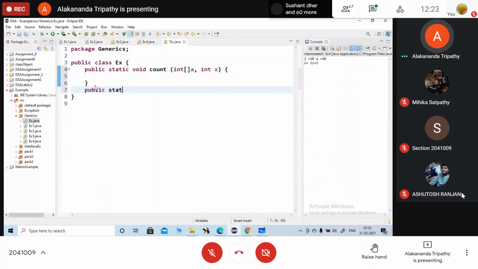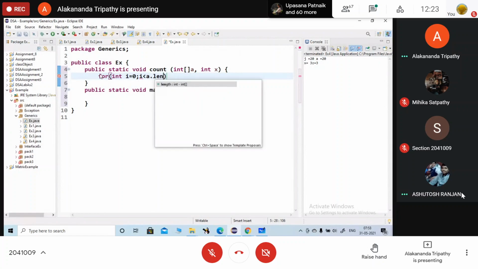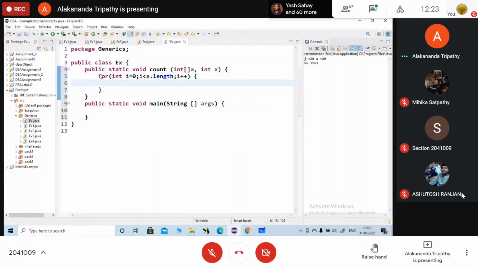Public static void main, string args. Okay, so यहाँ पर बताओ what we need to do here. Tell me the logic of how we are going to count. We will create a variable count. अब क्या लिखेंगे?